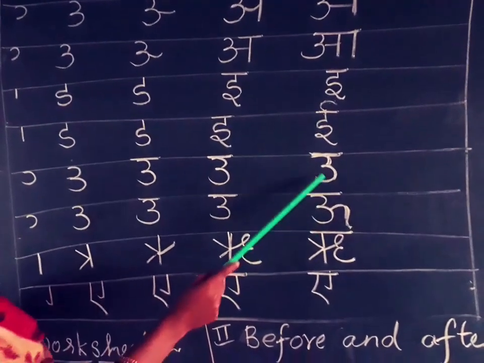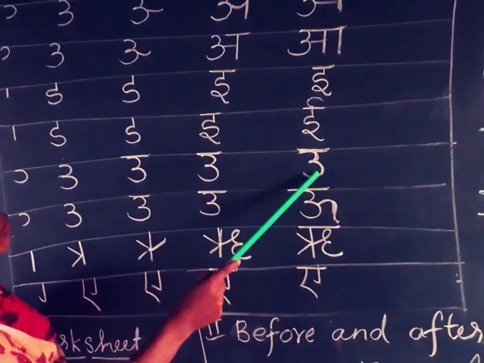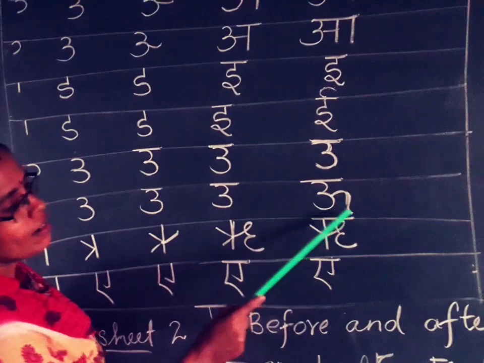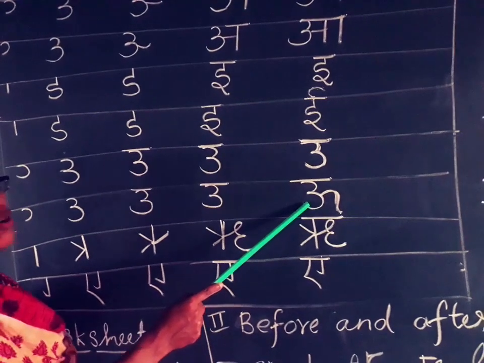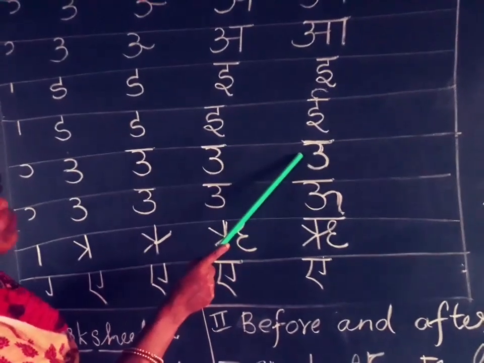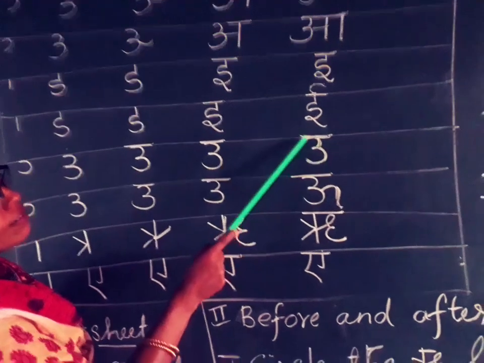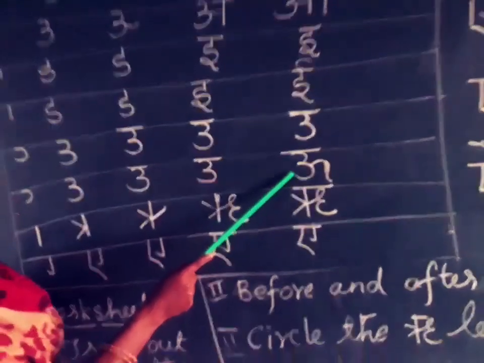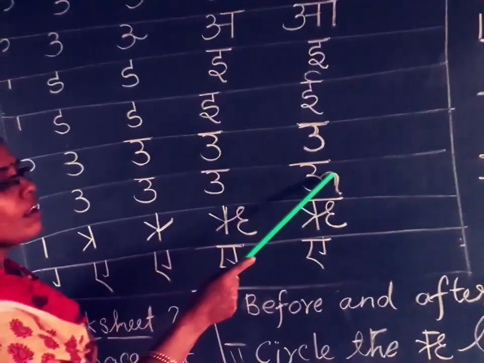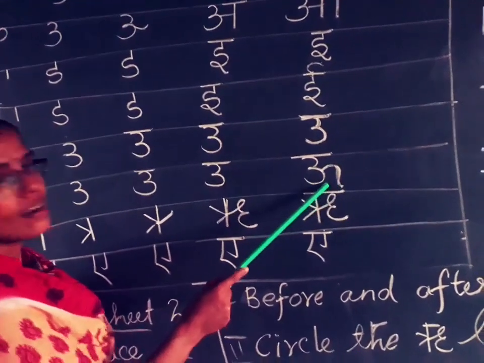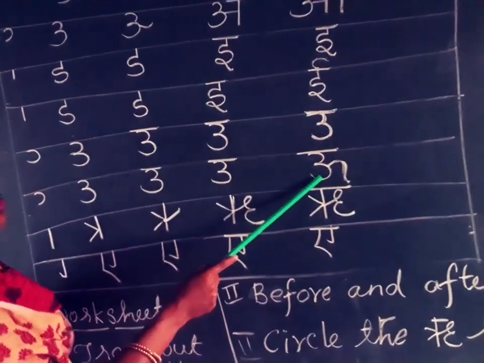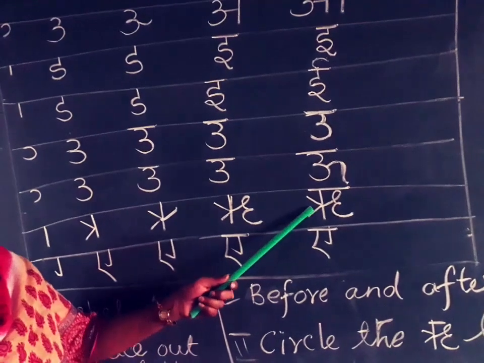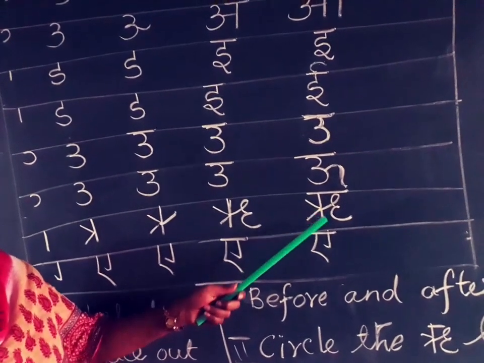Okay. Next one, O. So what is the difference between O and O? Looks the same, no? So here a monkey tag is added. This one is the only difference for O. This looks like 3, and this sleeping line is added here. This is O, and this is O because one monkey tag is added. Re is also a different letter. Re or Ru. This letter is called Re or Ru.